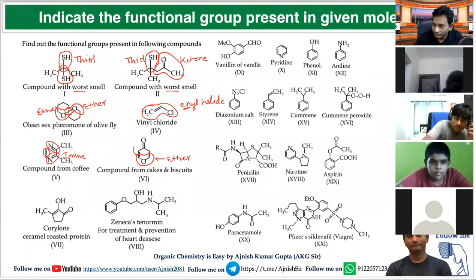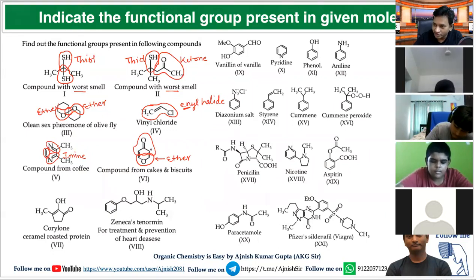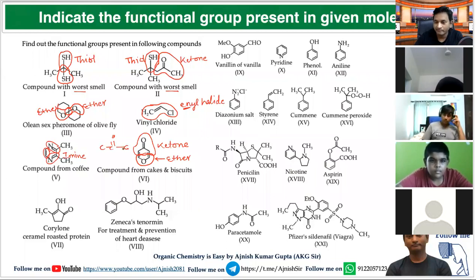Now think for this. Ketone. Very good. COC, this is called a ketone. Similarly, ketone may have single bonding here and here, or double bonding. That's why I have given you the attachment COC. In the case of ether, I have given the attachment COC. Here carbon-carbon single, double, or triple may be present. So this is again COC, ether, ketone.